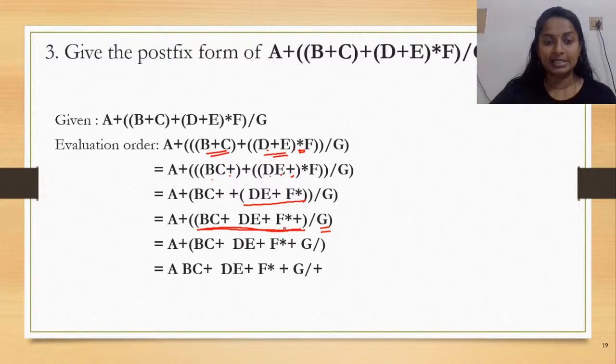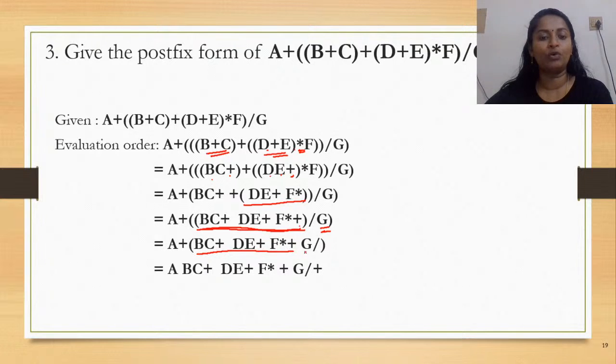So this itself, what I have underlined, are two operands, starting from BC plus to ending till plus. This itself is an operand and the next operand is G, right? So when you're converting them to postfix, you would first write the operands. That is the first operand followed by G and then the operator symbol. Now the entire thing becomes an operand. So you have A, one of the operands, and this expression as your second operand.